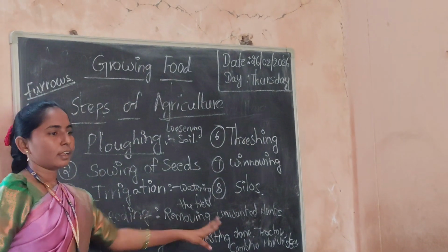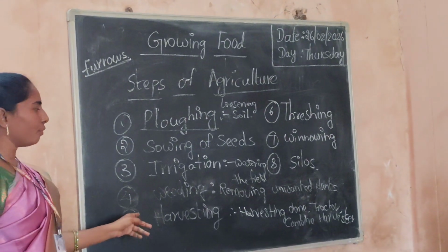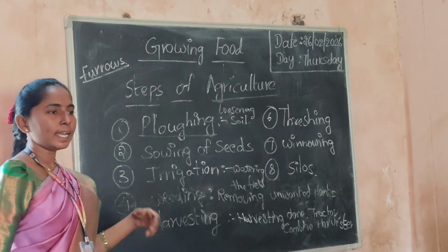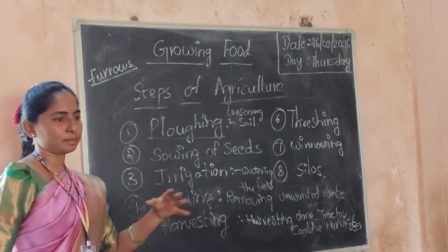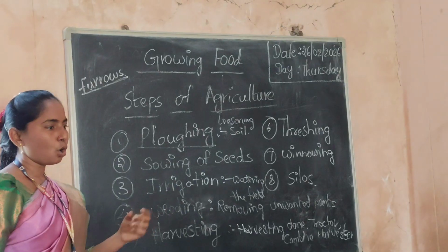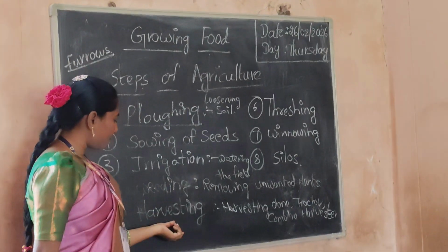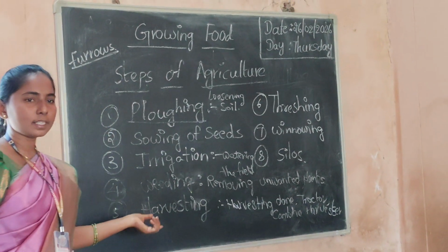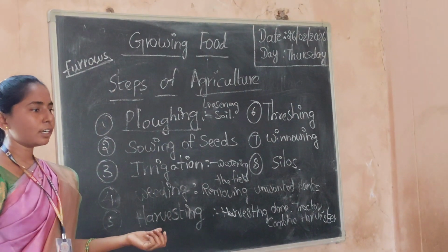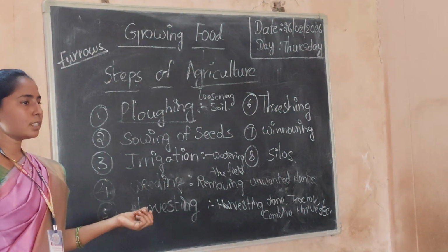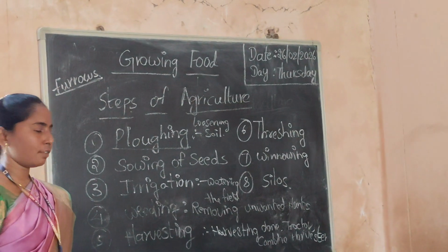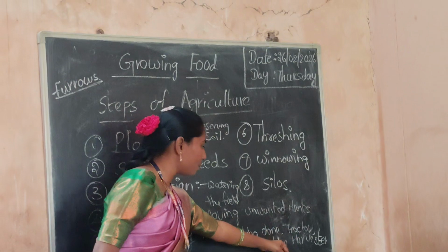Removing of unwanted plants. If unwanted plants are present, they can destroy the whole crops. These unwanted plants grown in the field will destroy the whole plant. Next step is harvesting. It means after the crop is ripe, it becomes ready for harvesting. This harvesting is done by the tractor or combine harvester.